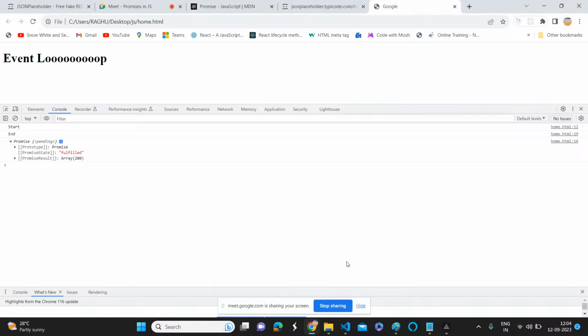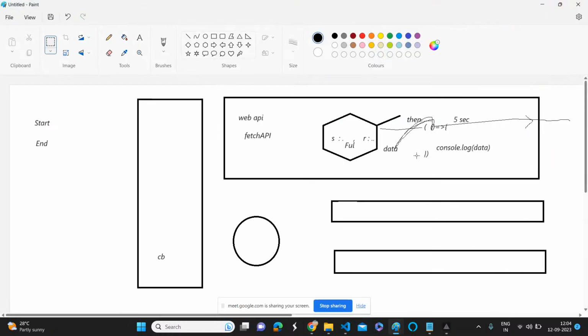But here, whenever we are using the fetch API, whenever we get the data and do response.json, what is it doing? It is returning another promise. Oh my God. What is it returning? Another promise, pending. Actually, internally whether it is returning from here to here or here to here, I really need to get some clarity. But it is returning another promise.